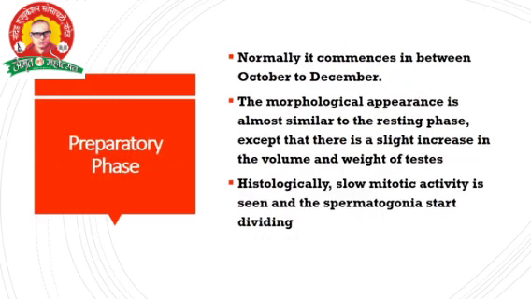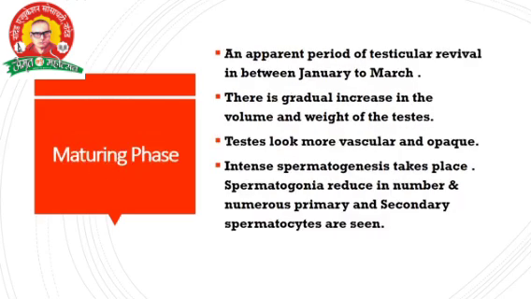Already in the last slide we know the volume and weight of testes increased and spermatogonia start dividing. Testes appear between January and March, gradually increasing in volume and weight.